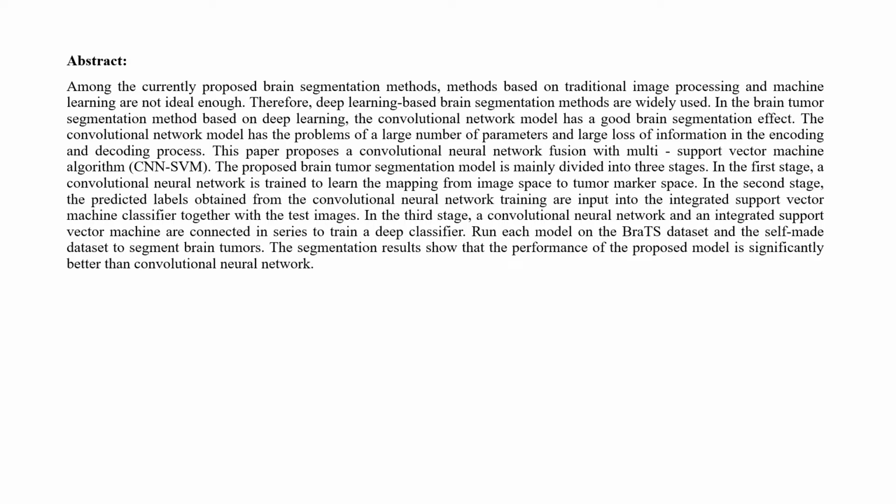The first stage, a convolution neural network is trained to learn the mapping from the image space to tumor marker space. In the second stage, the prediction labels obtained from the convolution neural network training are input to the integrated support vector machine classifier together with the test images.